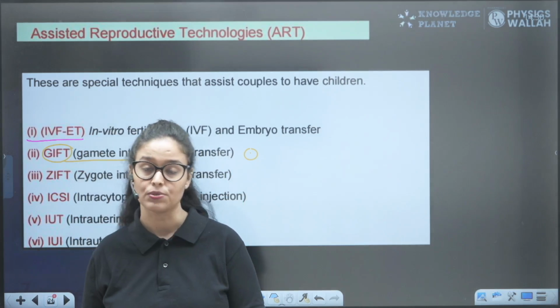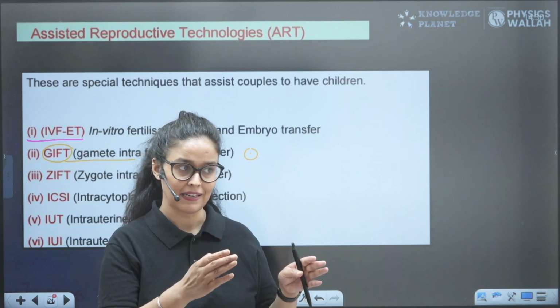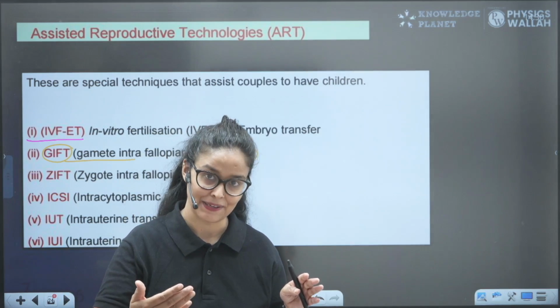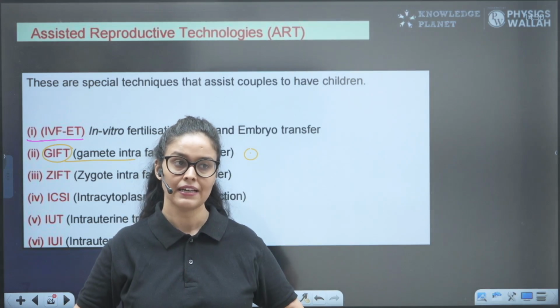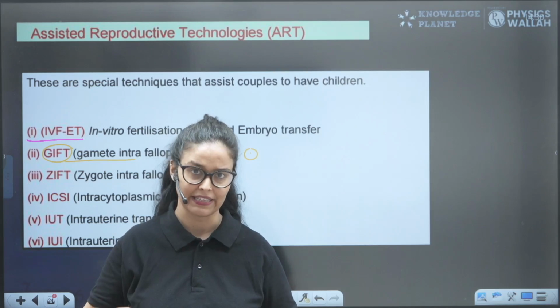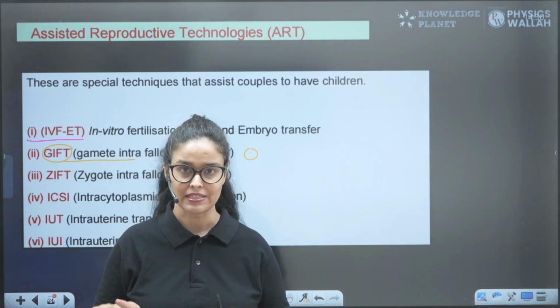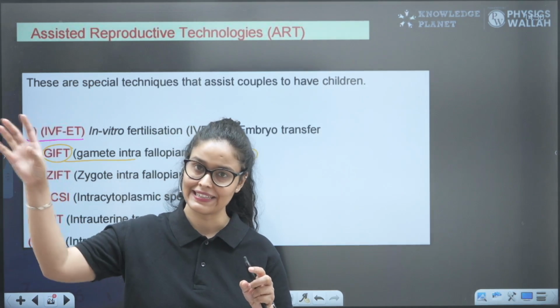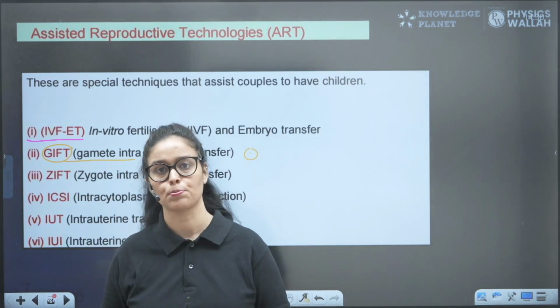So why are we doing so? Suppose this female is not able to produce the egg, but is able to provide the uterus for implantation, right? And the rest of the process will go normally in the female body, and she wants to conceive also. So in that case, we will take the egg from the donor and put it in the fallopian tube of this female.